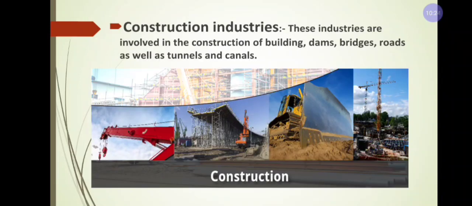And the next, second type of industry is the construction industry. You may expect a 1 mark question on this in the examination. This industry is involved in construction of buildings, dams, bridges, roads, as well as tunnels and canals. If you observe in this picture or slide, they are constructing a road, bridge, building, dam. Those who are involved in construction of all this are called construction industries.